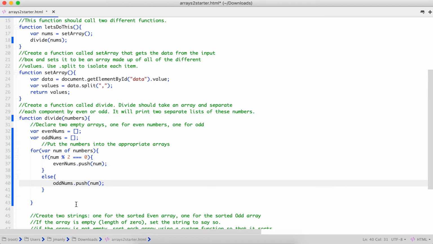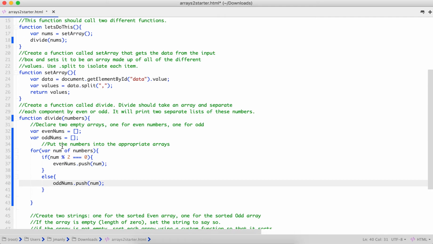Okay, let's talk through this one more time. If you already got it and you feel good, don't worry about it. Move on to the next part. But it's a little confusing. So let's say we are at index 0 of the array numbers. If the element at index 0, when divided by 2, has a remainder of 0, we are going to add the element located at index 0 to the even array.